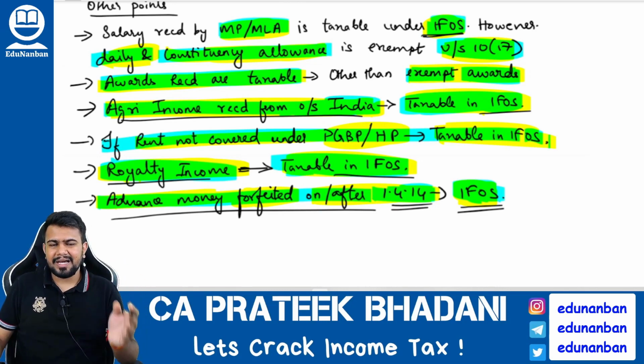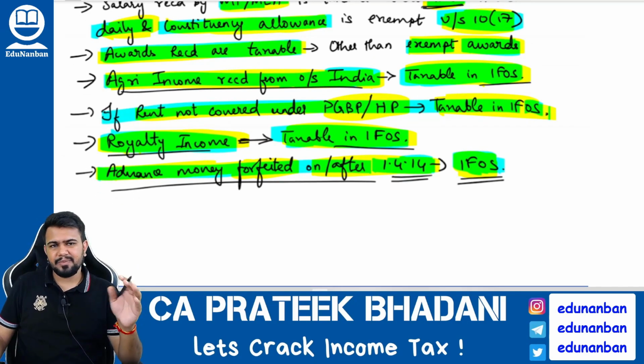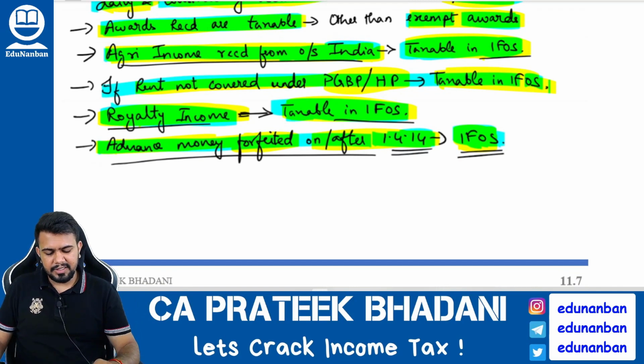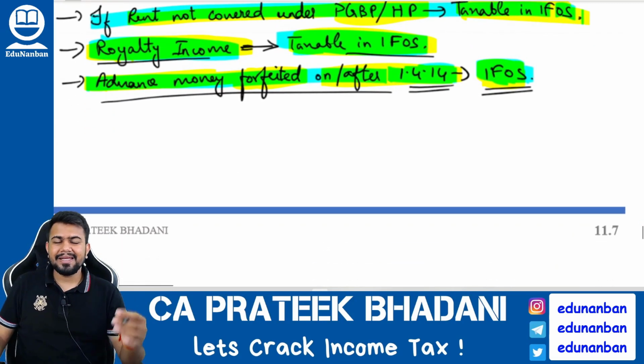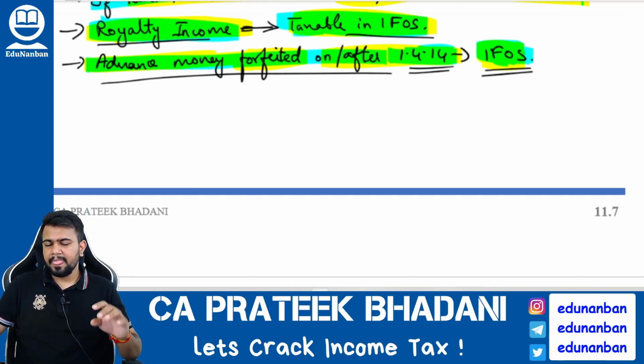However, certain awards are also exempt, that you link it with the exemption chapter. If any agricultural income is received outside India, it might be considered in income from other sources. Next, if any royalty income is also received, generally it is considered in income from other sources. And also the last point, advance money.